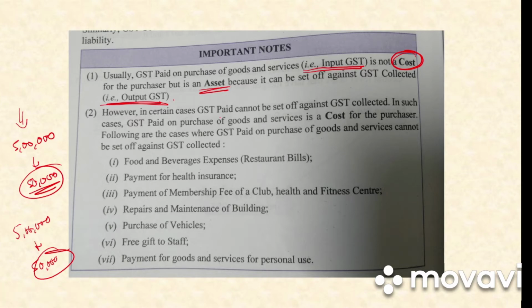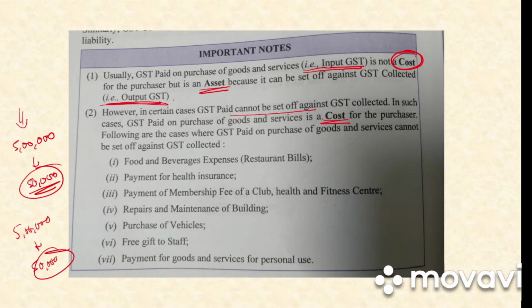Next point. However, in certain cases GST paid cannot be set off. So there are many cases where GST cannot be set off. In such case, GST paid on purchase of goods and service will be the cost of the purchaser. So in certain cases when GST cannot be set off, it becomes the cost for the purchaser.